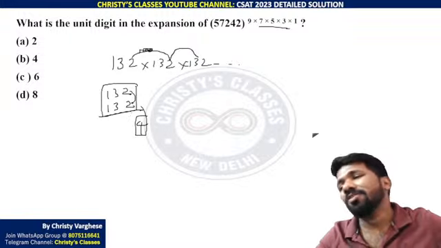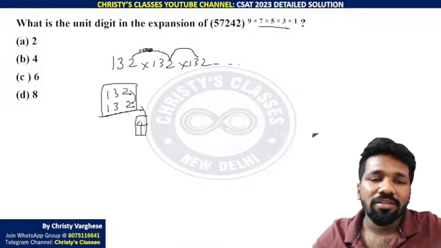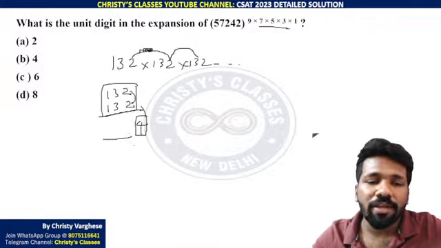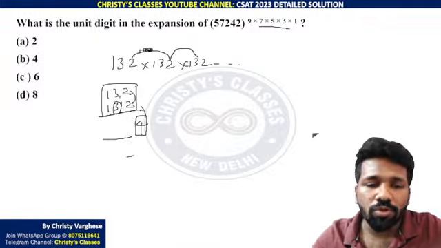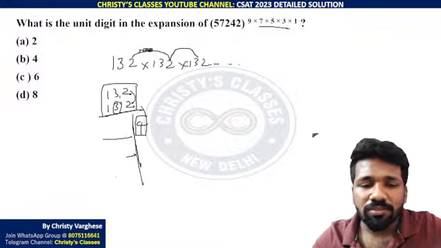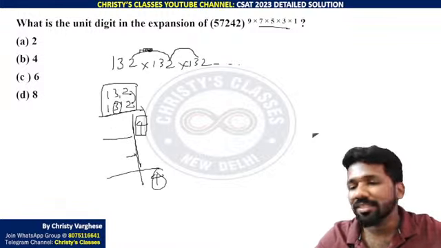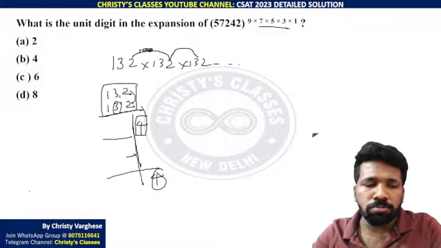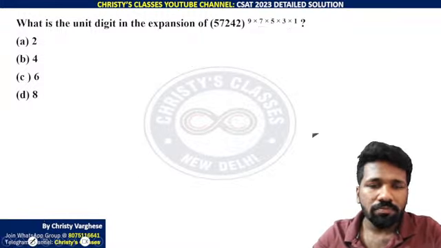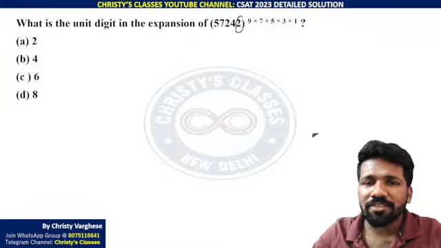Because that is how we do multiplication: 2 into 132, whatever that value is, then 3 into 132, you write one step aside. So in the final sum, this 4 will be there for sure as the last digit. That is why I told you only this 2 of the base will matter.